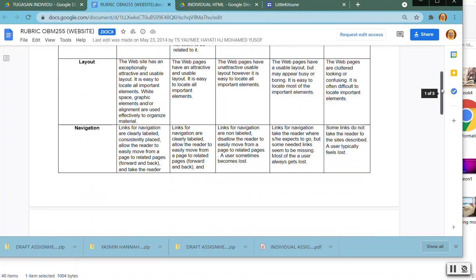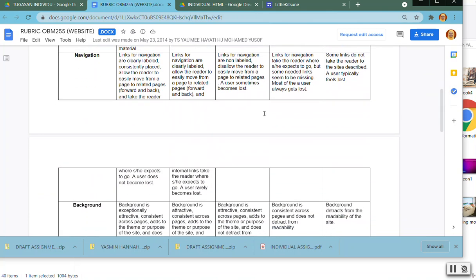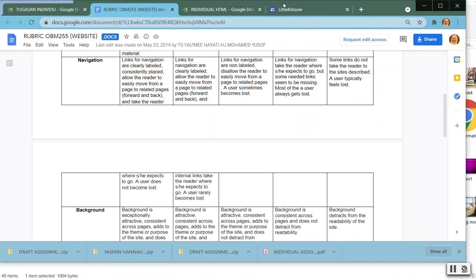Okay. Navigation is from one page to another page. That's why you need to have a link. For example, the front page, you need to have links to other pages, and from those pages you need to have a link to go back. The best is to have the same navigation on the top, like Little Kisuna.